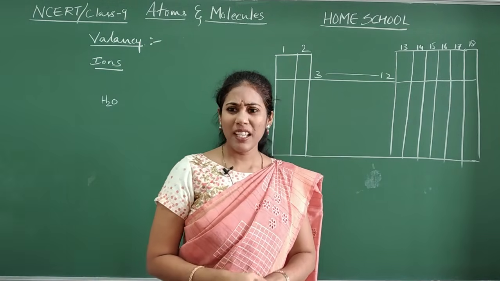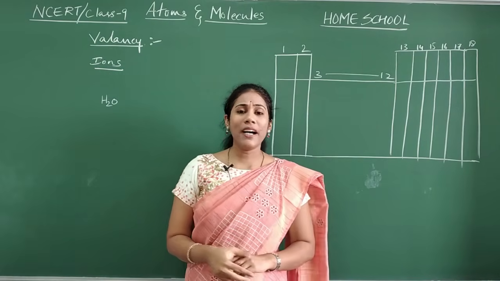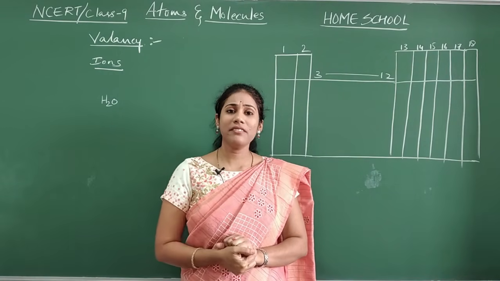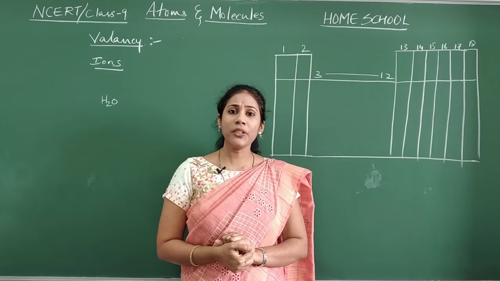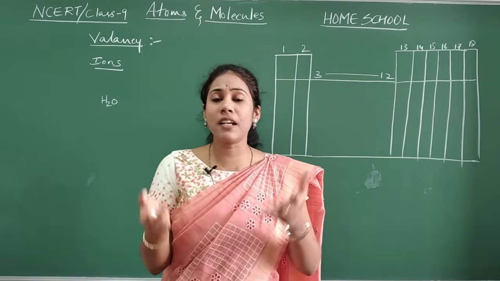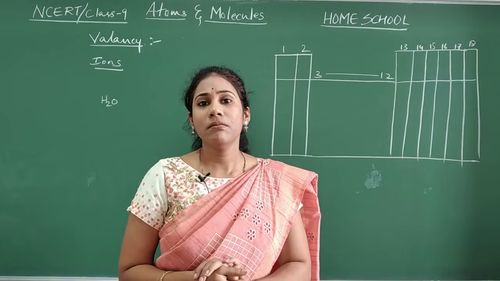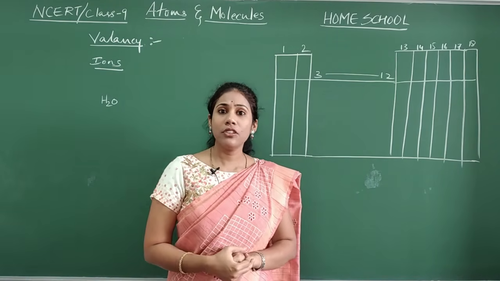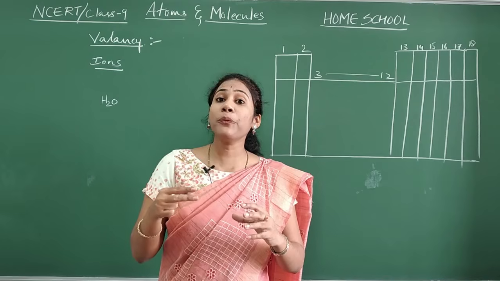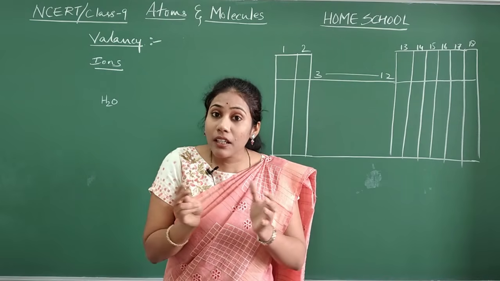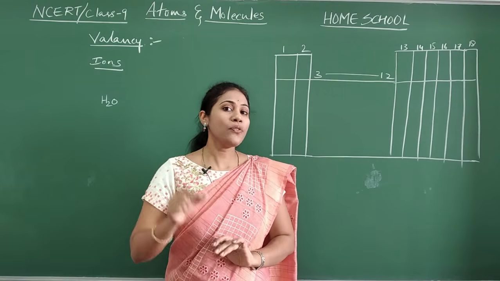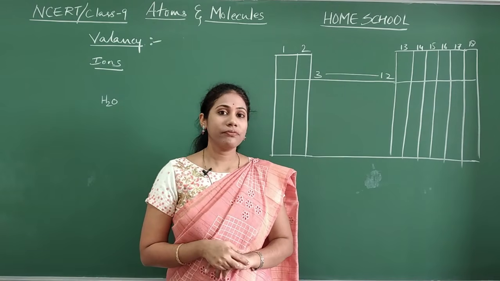And how did they combine? What made them combine like that? Why do atoms combine with each other? How do they combine? What is happening between them during the combination of atoms? This is what I am going to tell you now.